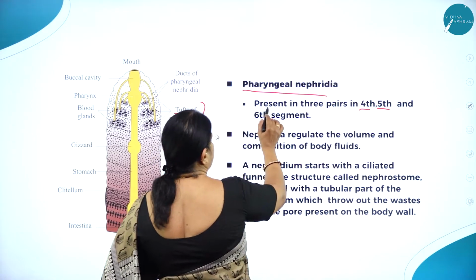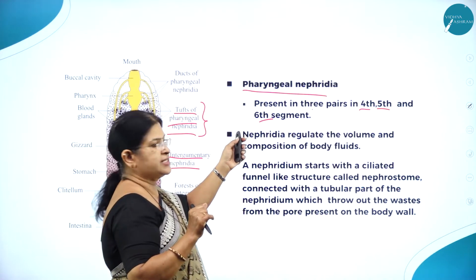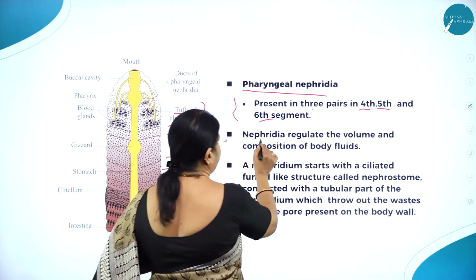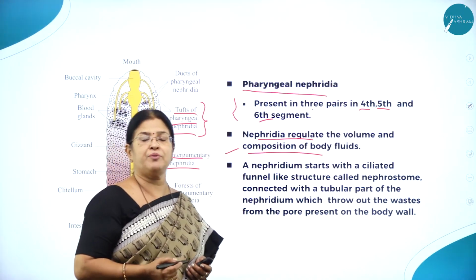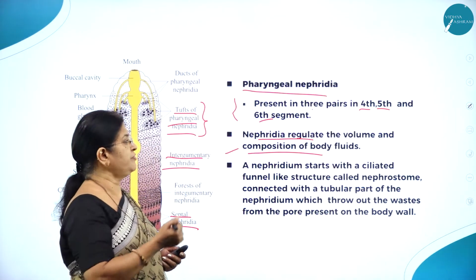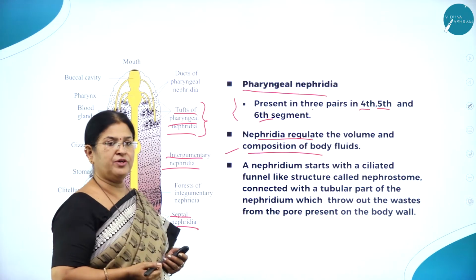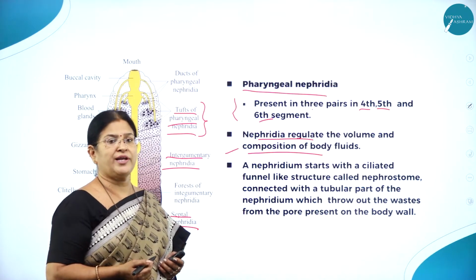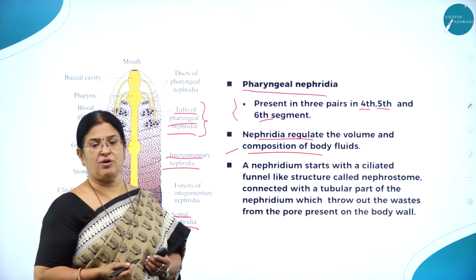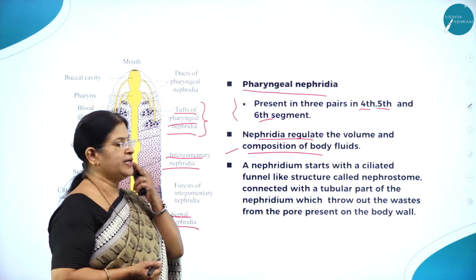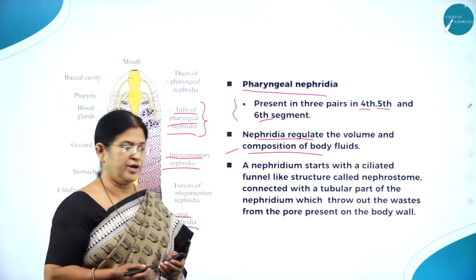Here you can see present in three pairs, in the fourth, fifth and sixth segment. Then nephridia regulate the volume and composition of body fluids. Just like in the human body, nephrons regulate the volume and composition of body fluids. But in the case of earthworm, which is a lower organism not having a better body organization like higher animals, nephridia are the organs of excretion. So nephridia regulate the volume and composition of body fluids.